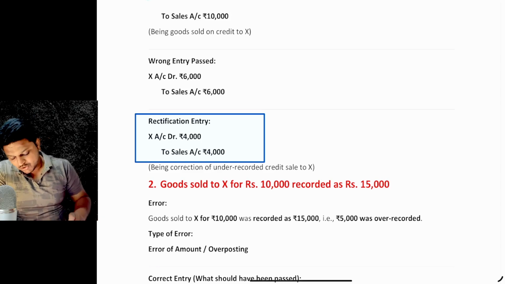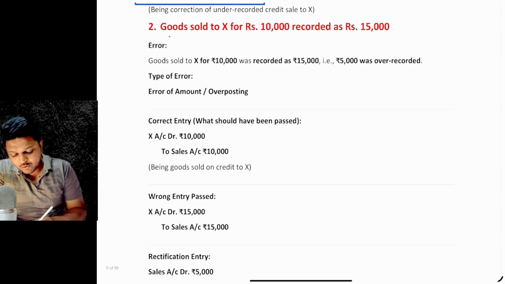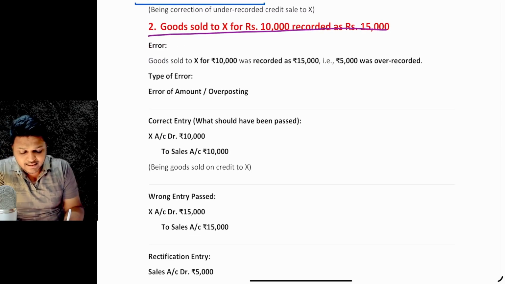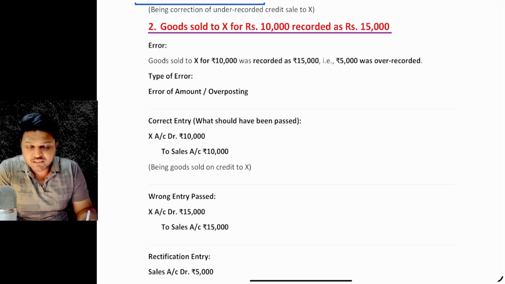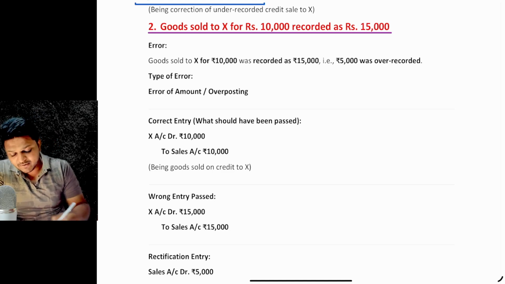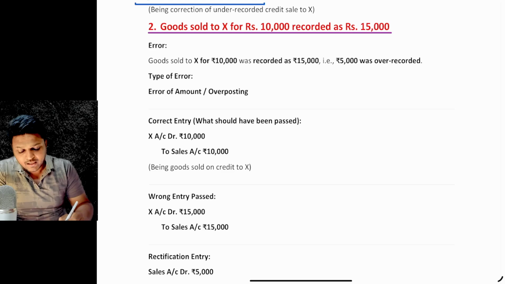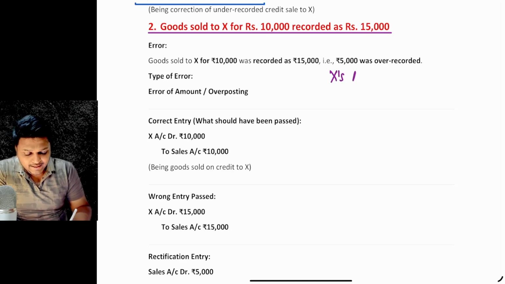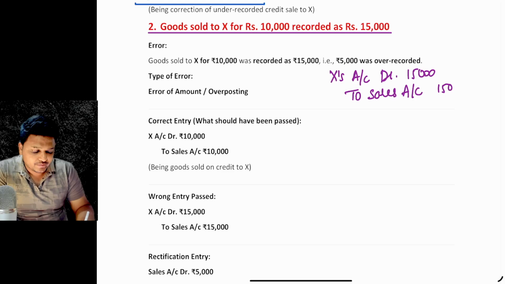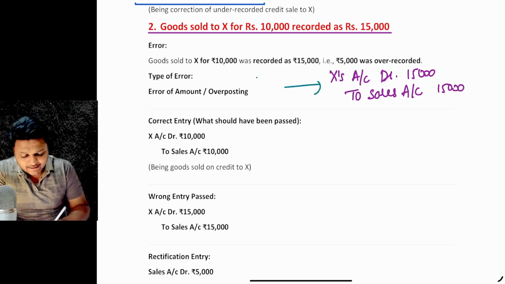So another point says that goods sold to Mr. X for rupees 10,000 recorded as rupees 15,000. Again this is the same point. The entry related to goods sold means the sales account is to be credited and X account is to be debited. So we'll say X's account debit 15,000 to sales account 15,000. This is the correct entry. This must have been the correct entry.